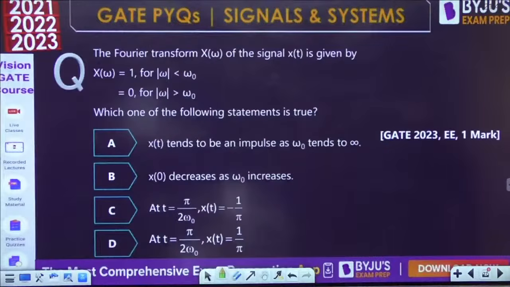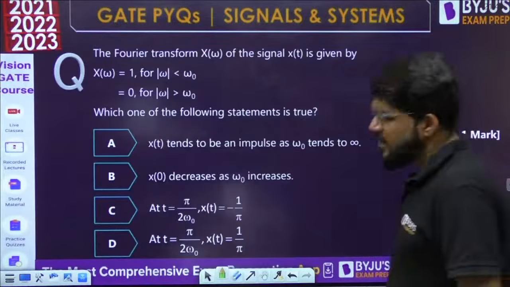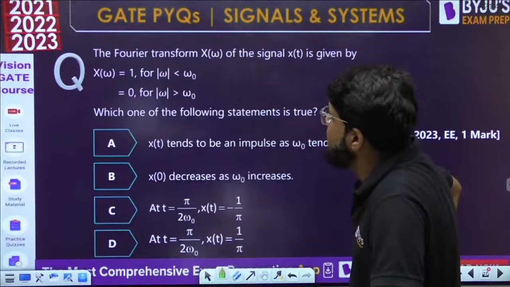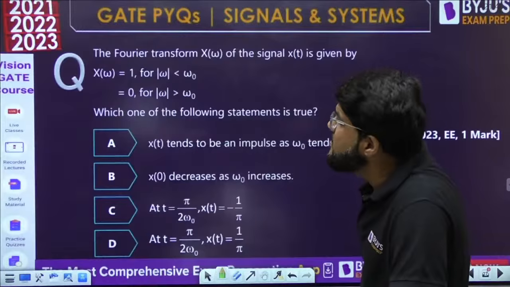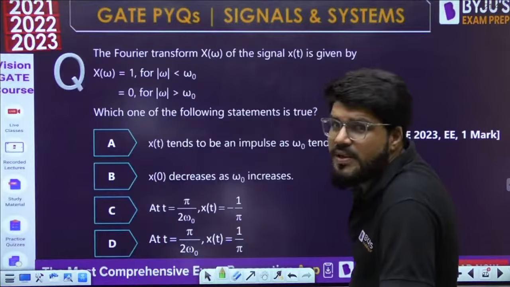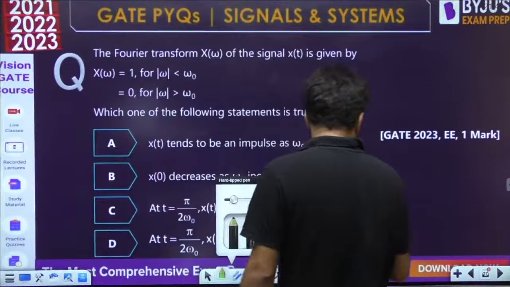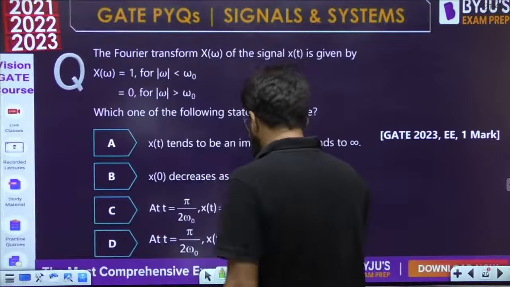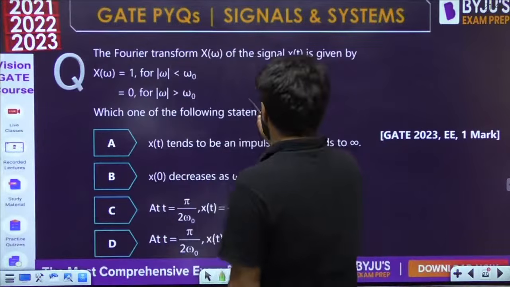The Fourier transform X(omega) of the signal x(t) is given to you. X(omega) equal to 1 for mod omega less than omega naught, and it is 0 for mod omega greater than omega naught. This time the Fourier transform given is going to be a rectangular pulse. What is this X(omega)?